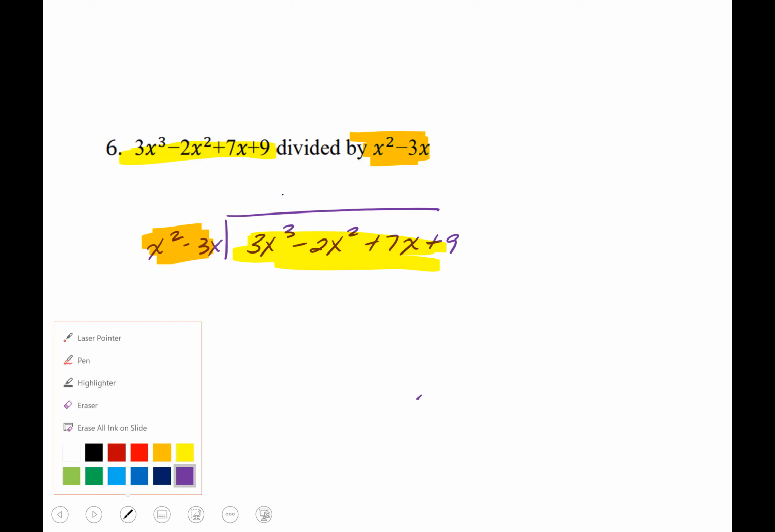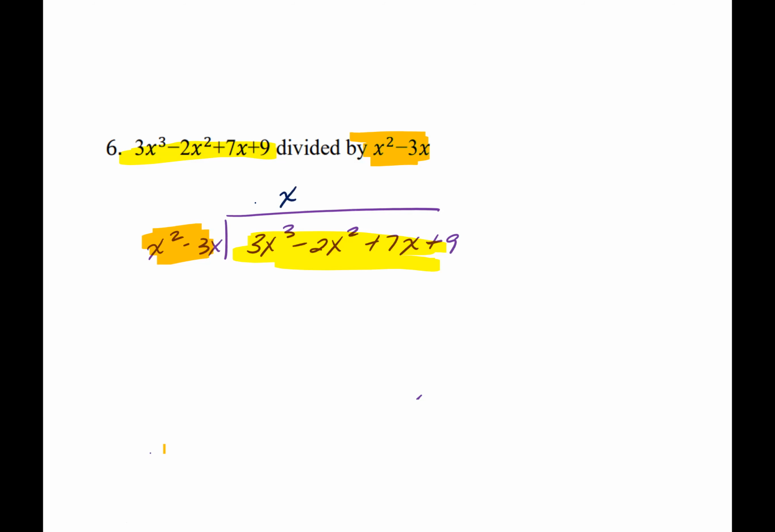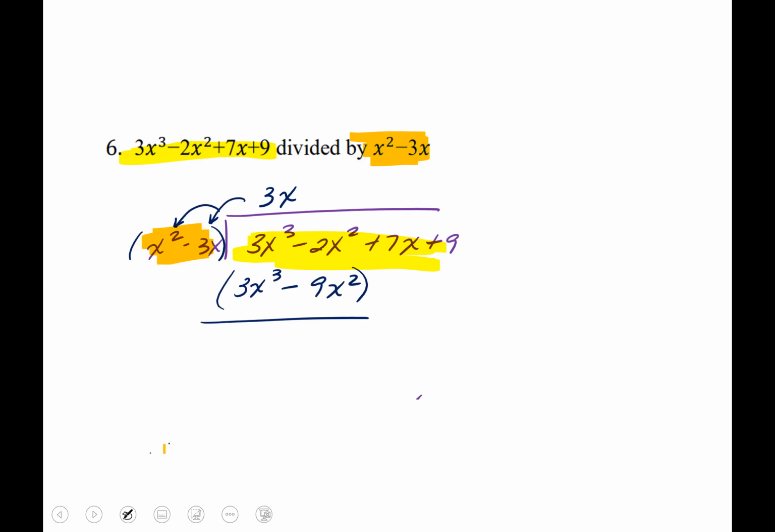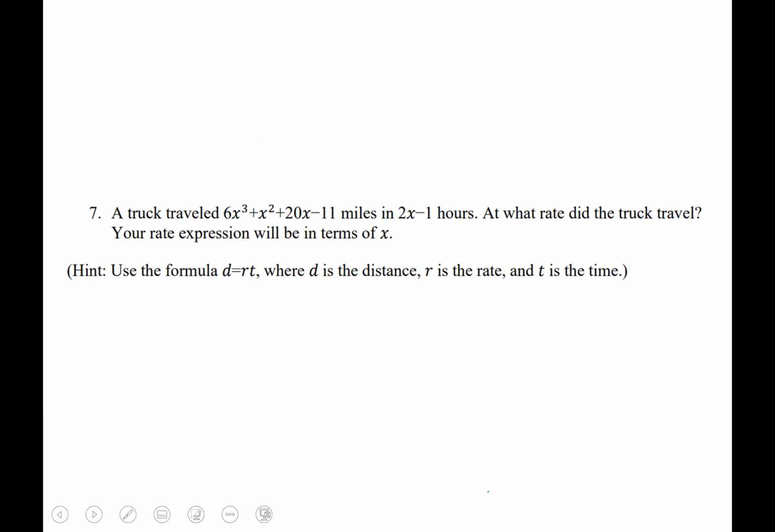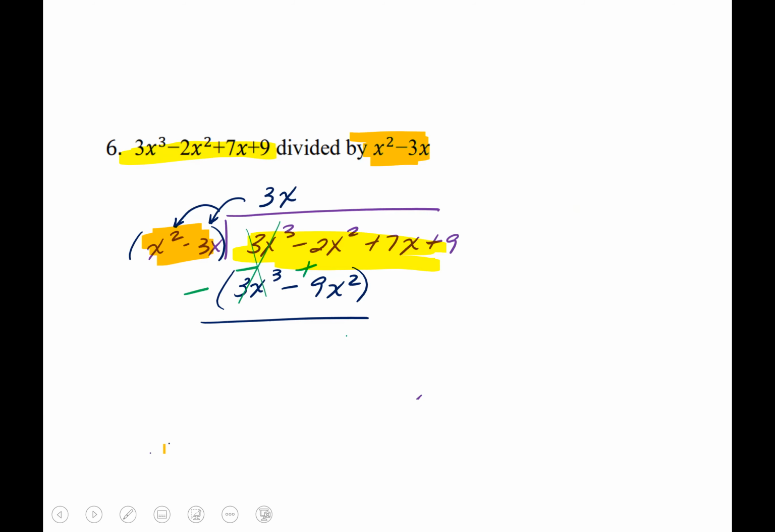All right, let's go ahead and put an x and a 3 on top. Remember, you're going to have to distribute, which gives you a 3x cubed minus 9x squared. And then when we go ahead and subtract this, that'll become a negative. This will become a positive. 3x cubed cancels each other. 2 plus 9 is going to give me a positive 7x squared.